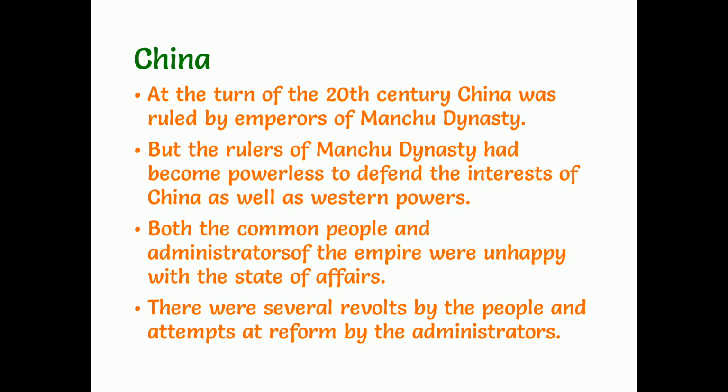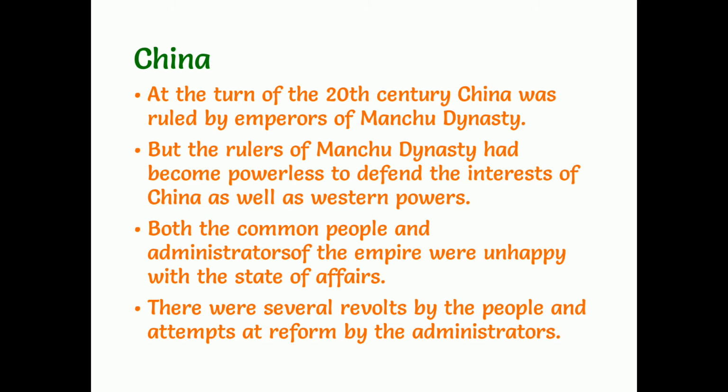So the rulers of the Manchu dynasty couldn't solve the problems of the people and also couldn't control the entering of the Western powers. I'll say one example for you. Actually, China was mostly occupied by Britishers, and even Japan invaded China and many other countries came. Historians have described the occupying of China as cutting off the Chinese melon. They described the complete China as a watermelon, and each and every country was coming and occupying a part of China. So historians described this as cutting off the Chinese melon.